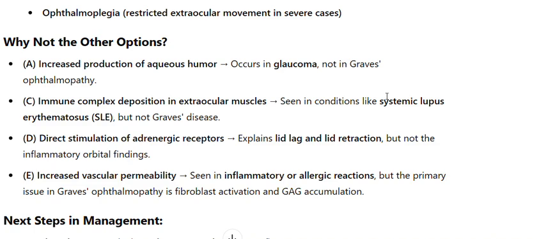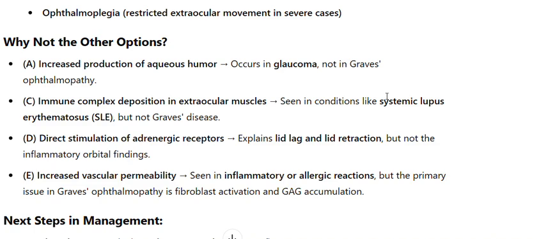A. Increased production of aqueous humor occurs in glaucoma, not in Graves' ophthalmopathy. C. Immune complex deposition in extraocular muscles, seen in conditions like systemic lupus erythematosus, SLE, but not Graves' disease. D. Direct stimulation of adrenergic receptors explains lid lag and lid retraction, but not the inflammatory orbital findings.